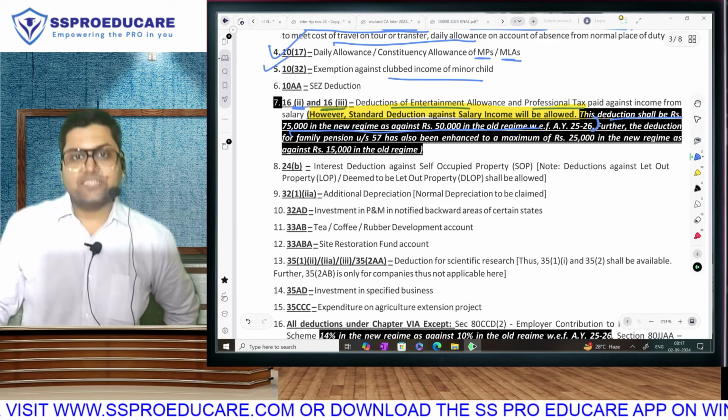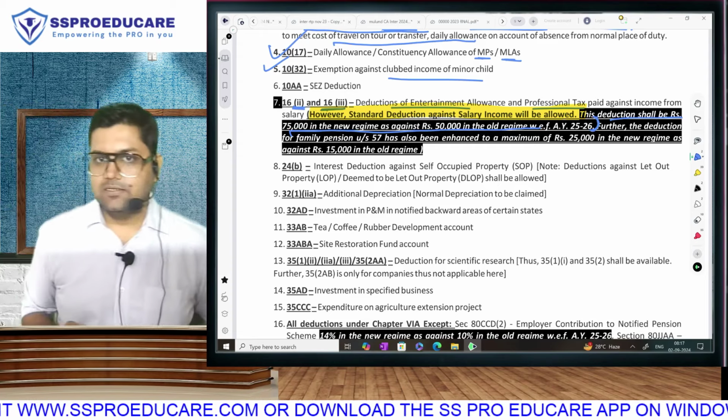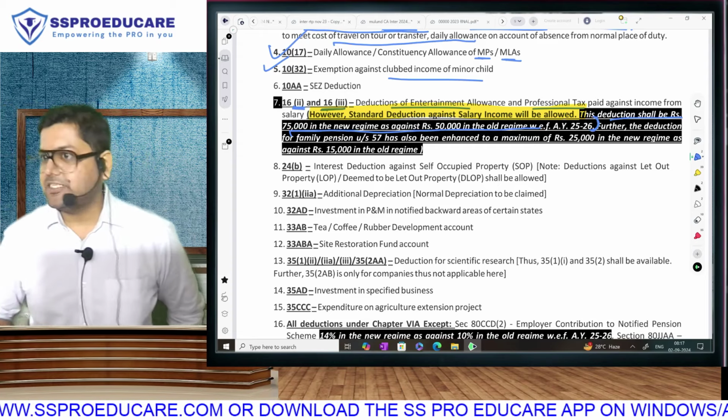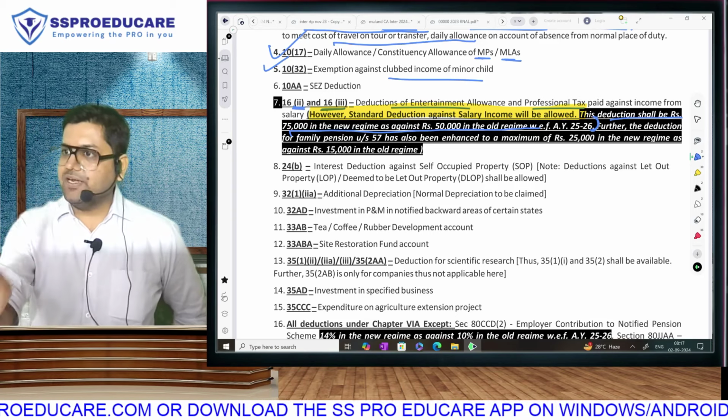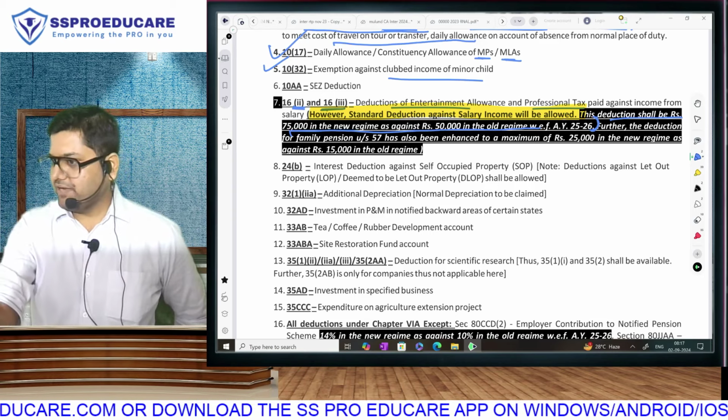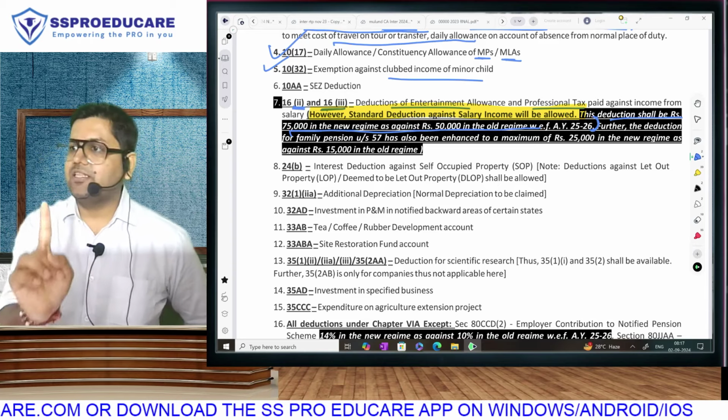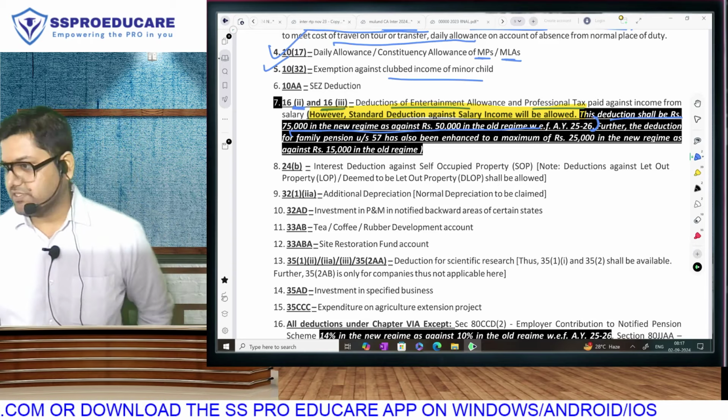This is the amendment as far as standard deduction is concerned. The second line is also an amendment. I'll explain that. But is the first line clear? So, new regime mein you will get standard deduction of 75,000. Old regime mein you will get 50,000 plus you will also get entertainment allowance, professional tax.